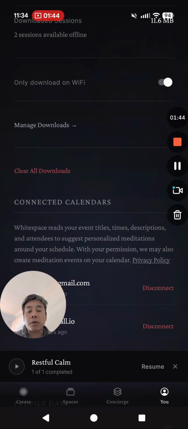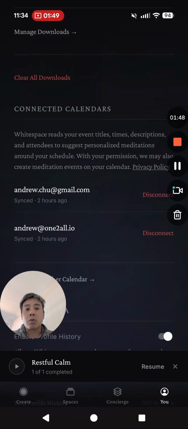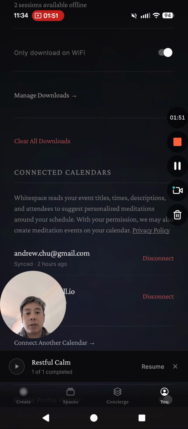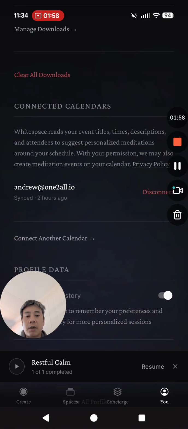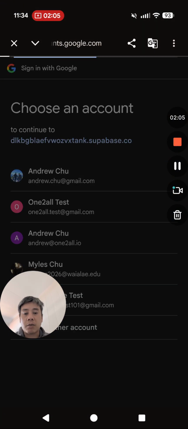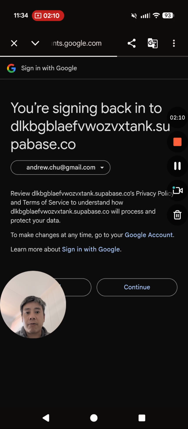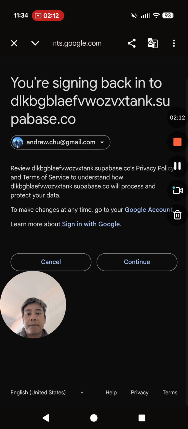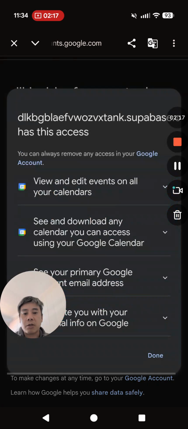The actual integration can happen on the profile page. So what I'll do here is I'll disconnect. And so there, one just disappeared. And then I'm going to connect back to it. And hopefully you'll be able to see the screen as I connect back. That's my personal account. You guys haven't verified this, please verify it. Signing back in. And here's where we have the four services. So I'm going to expand that.